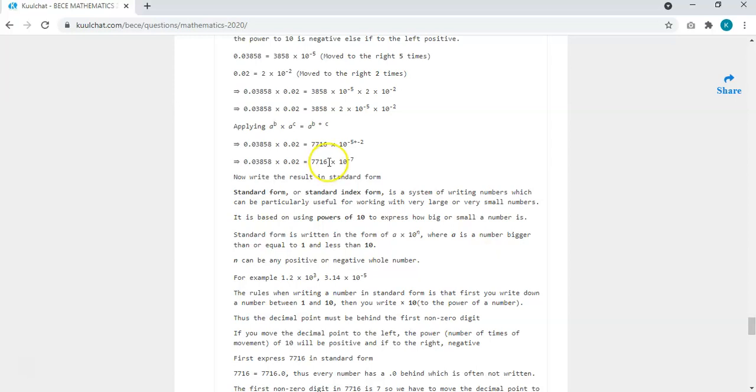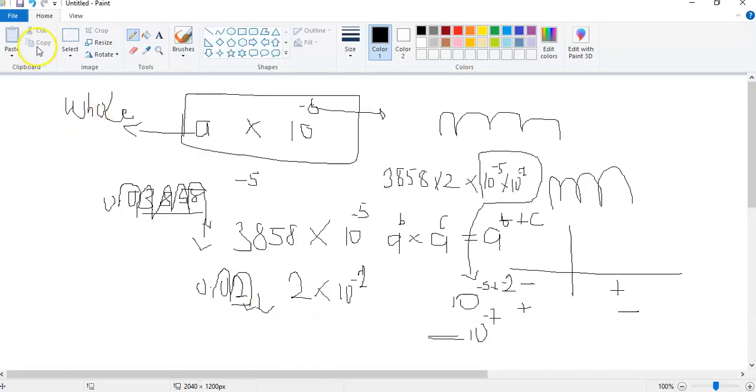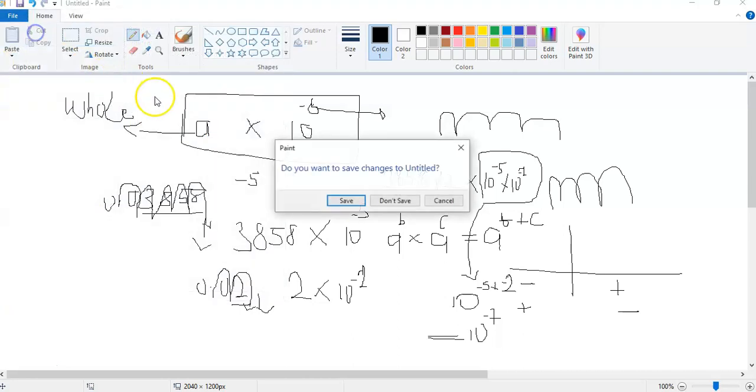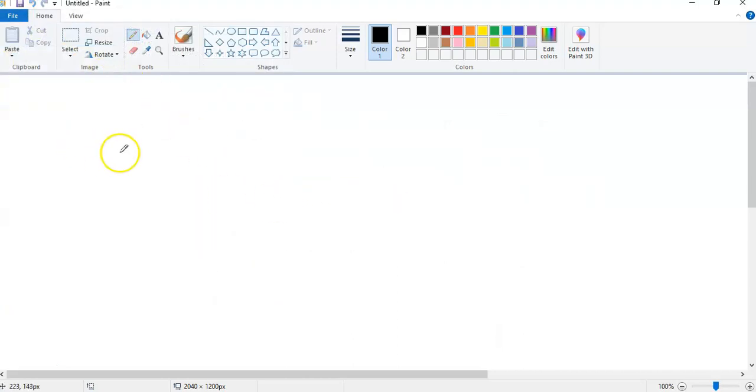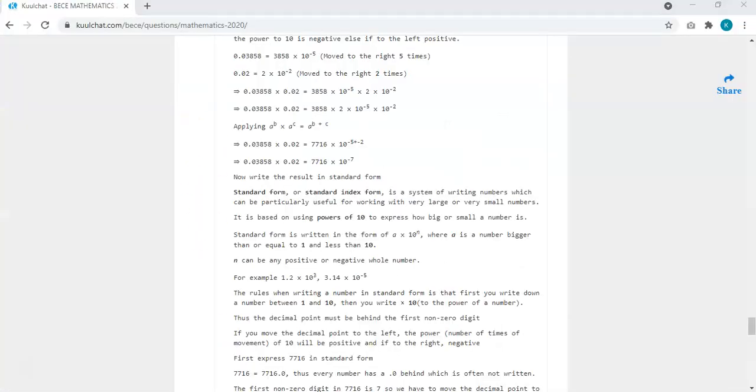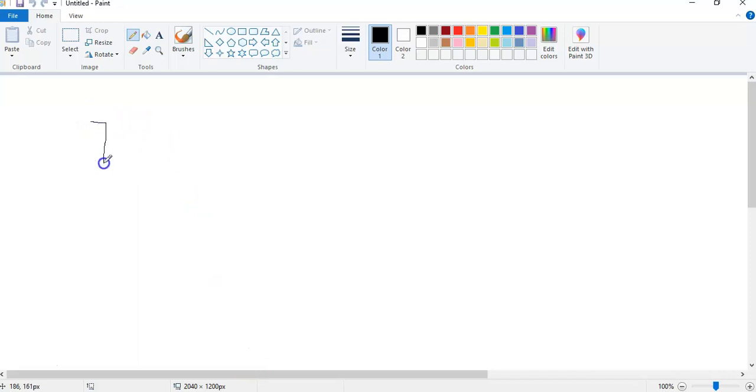So if you have 0.0 here and we want it to come right after the first non-zero, okay, so I start a new one. Okay, so we have 7716. So like I said, every number has 0.0 there, which we don't write.